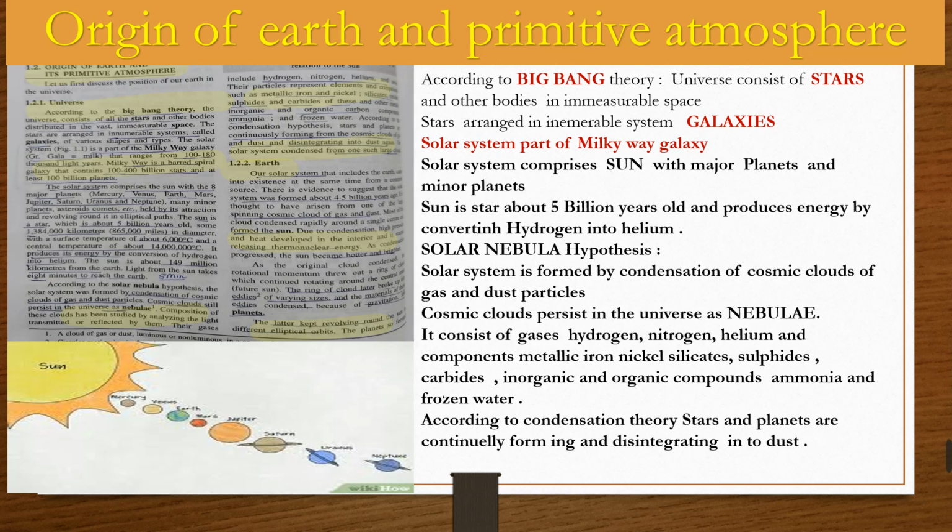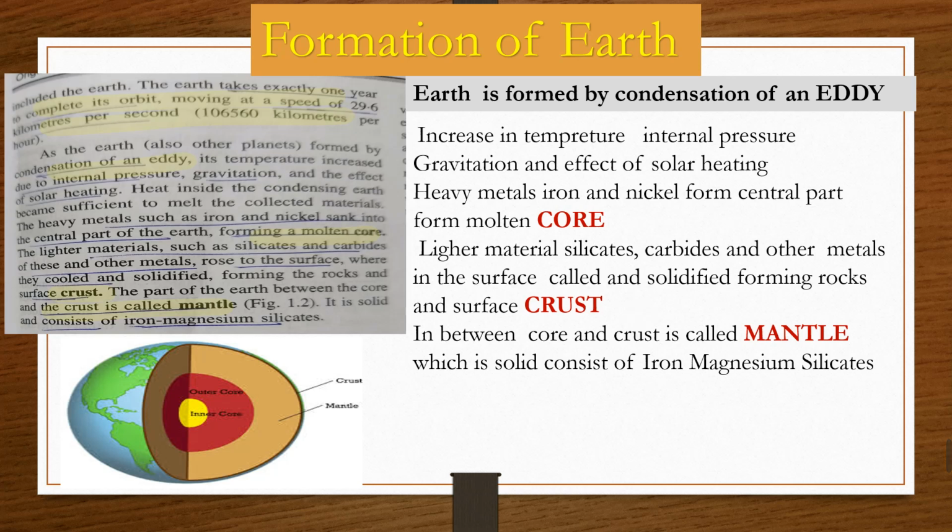According to the condensation theory, stars and planets are continually forming and disintegrating into dust. New stars are formed and old stars disintegrate and change into dust. This is how the origin of the earth and the primitive atmosphere appears. After the formation of the universe, the galaxy, the sun and the solar system, there is the formation of the earth. The earth is formed by condensation of an eddy. The earth takes exactly 1 year to complete its orbit, moving at a speed of about 106560 kilometers per hour.